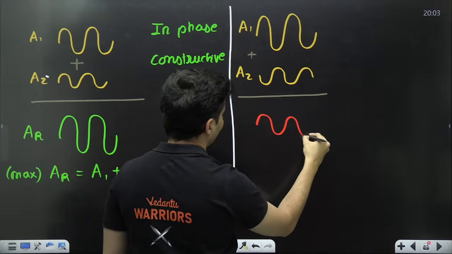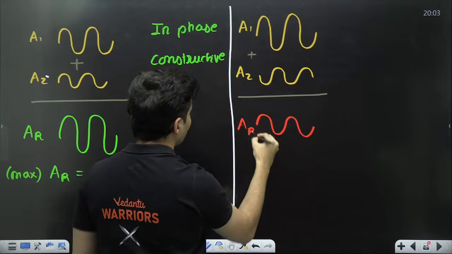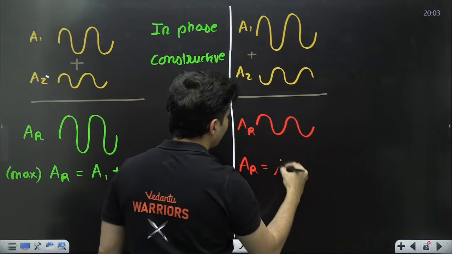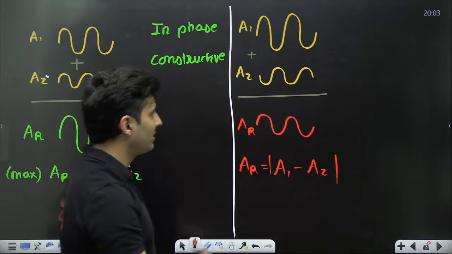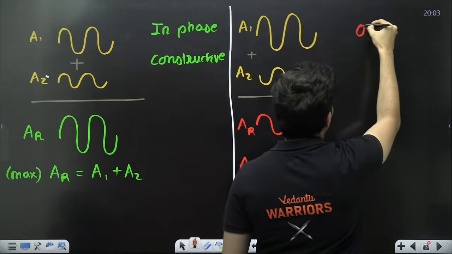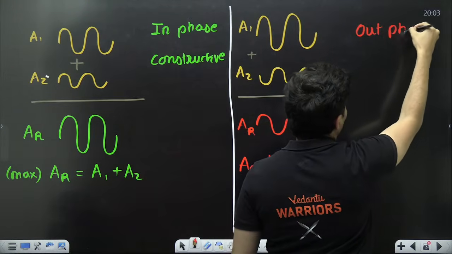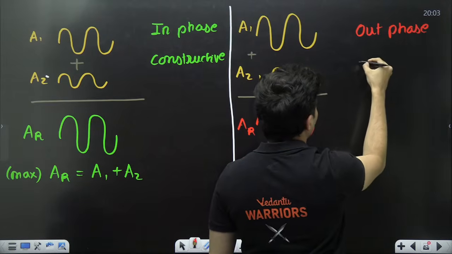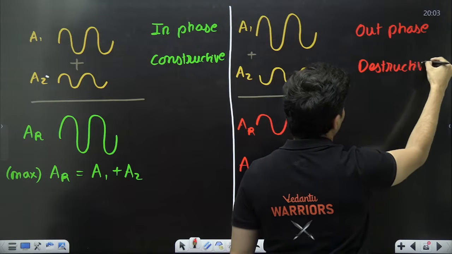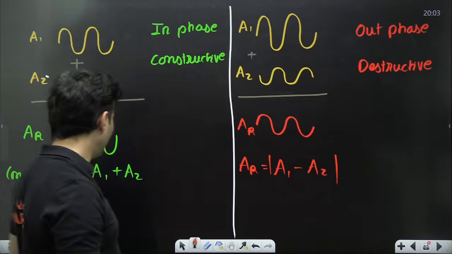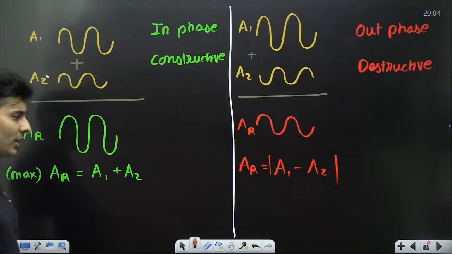Then when I show the resultant, my dear students, it will be something like this. It will be of a much smaller amplitude. This amplitude AR will be modulus of A1 minus A2. I don't know which one is big, so I'll put a modulus sign. This is said to be out of phase, and this is going to cause a destructive interference. Is that clear, my dear warriors?